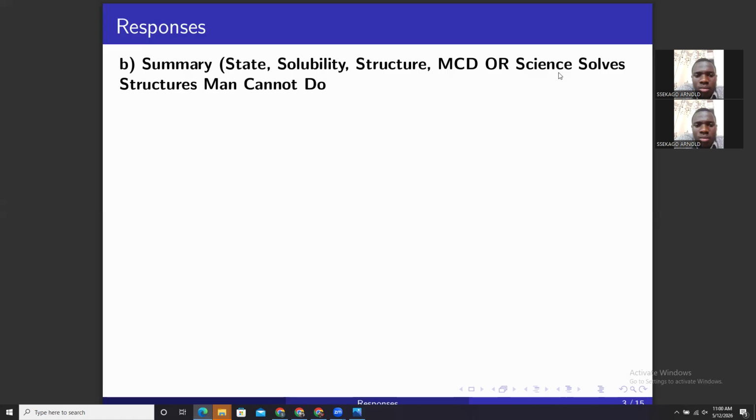You can comment on the state of a substance. Solve stands for solubility. You can comment on how the substance dissolves in water. Structure stands for the structure of a substance. Is it giant metallic, giant covalent, simple molecular? Man stands for melting point of a substance.